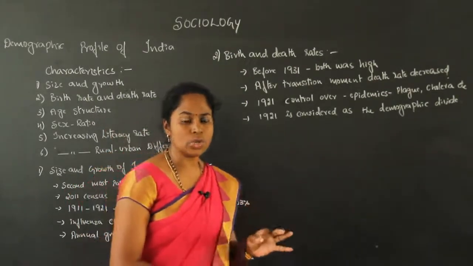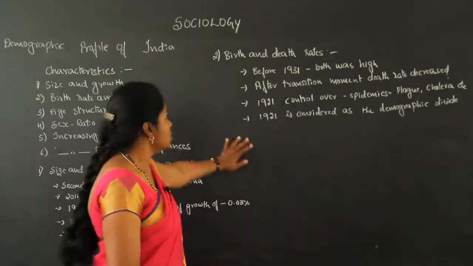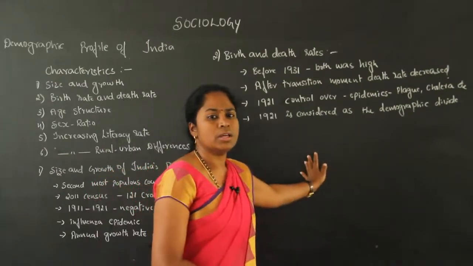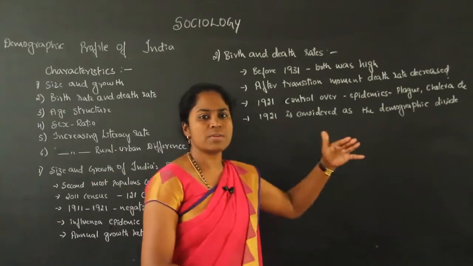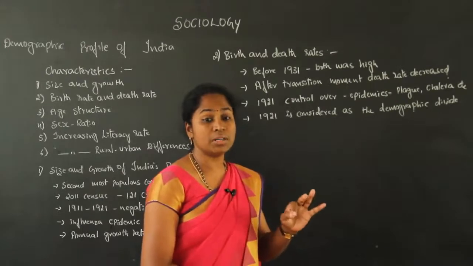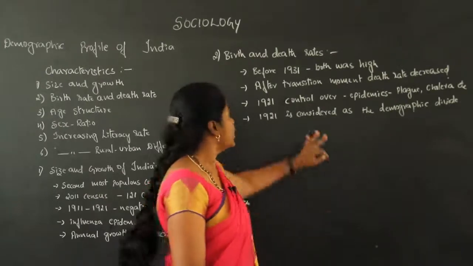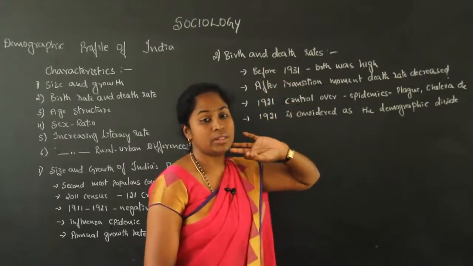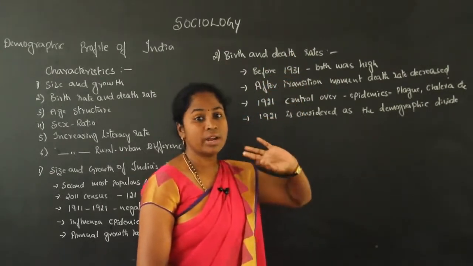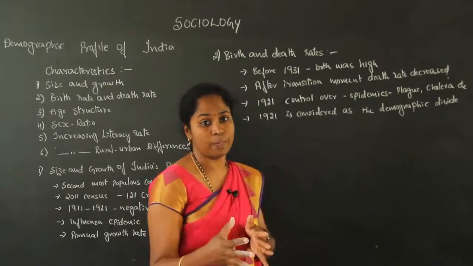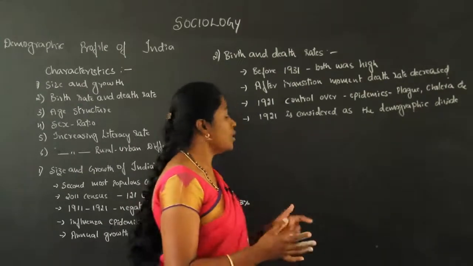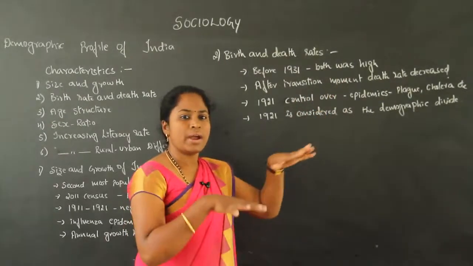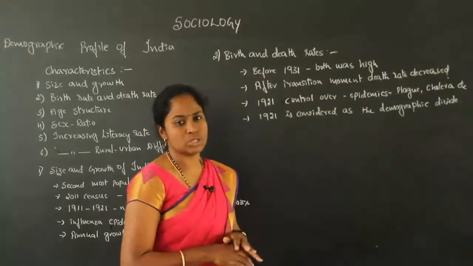Birth and death rates of Indian society. This is also very important to know, because from 1911 to 1921 it affected the society, both the birth rate as well as the death rate. Before 1931, the death rate was more, as well as the birth rate; both were high. But after 1931, we could find that there was automatically some balance between these two.